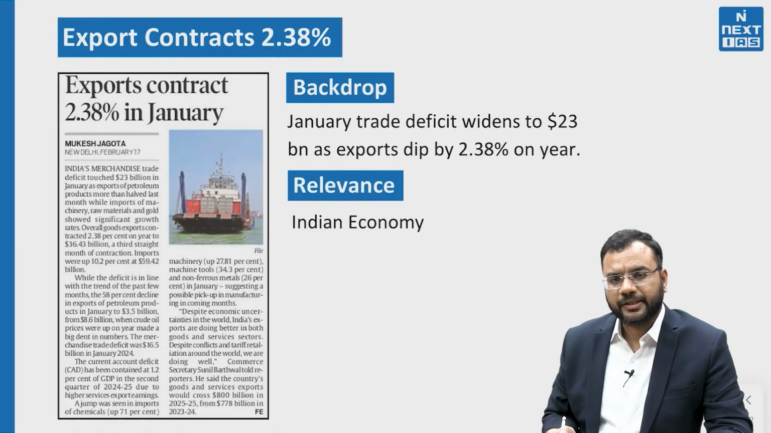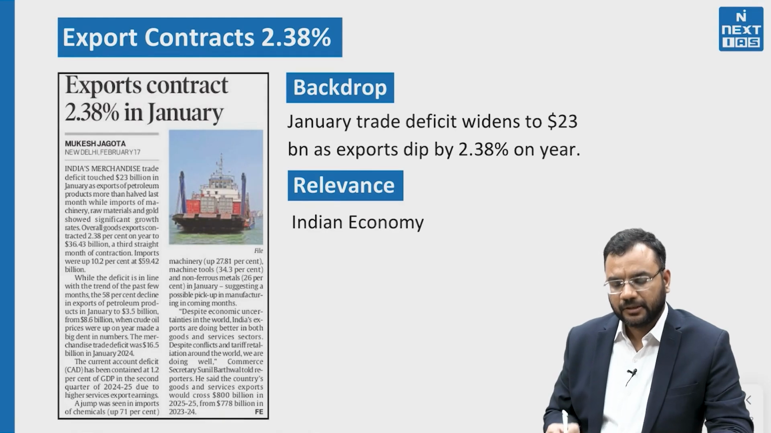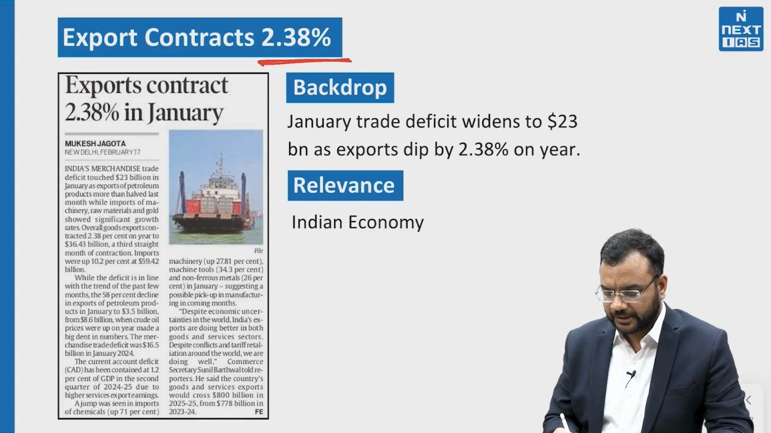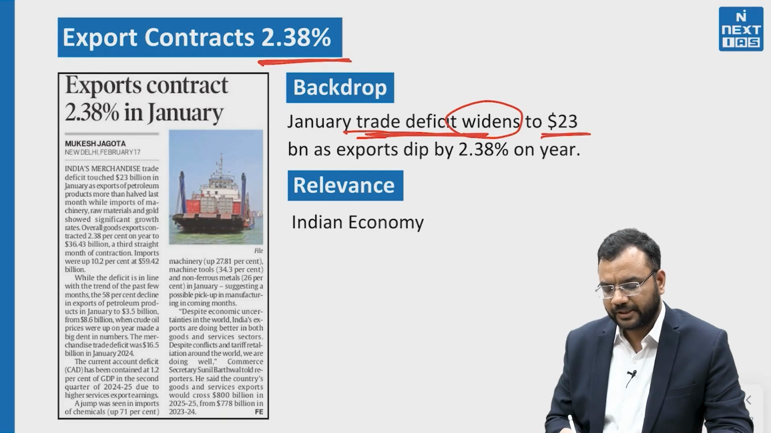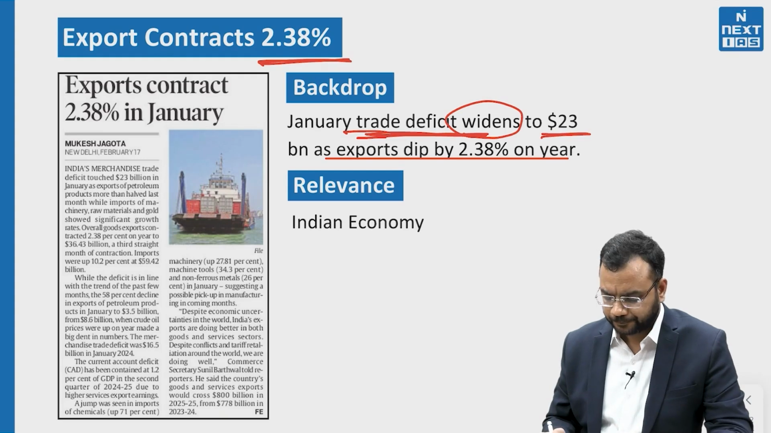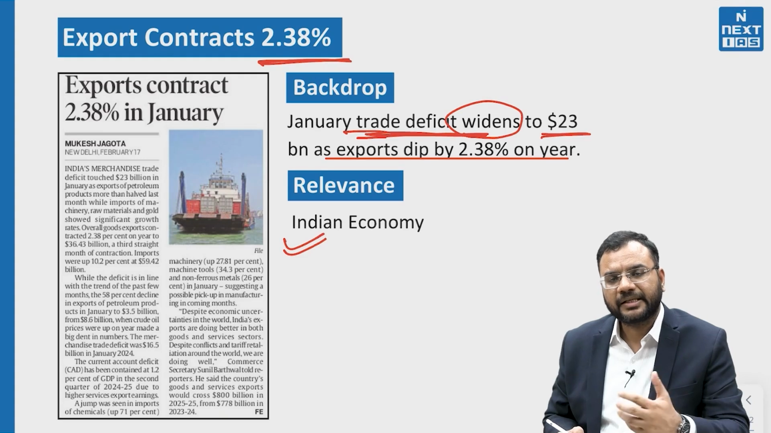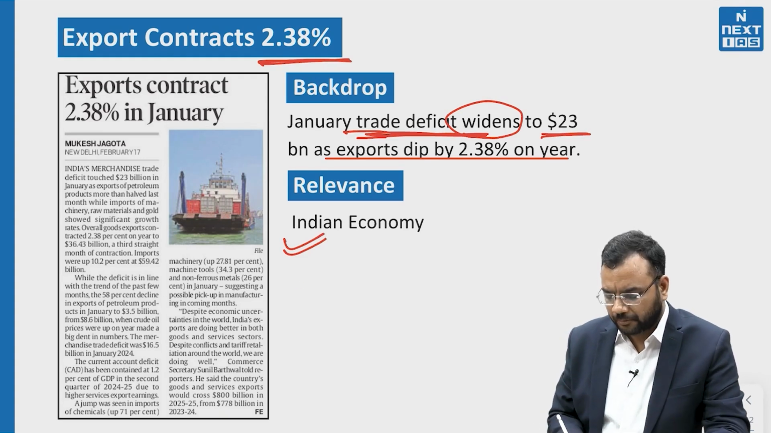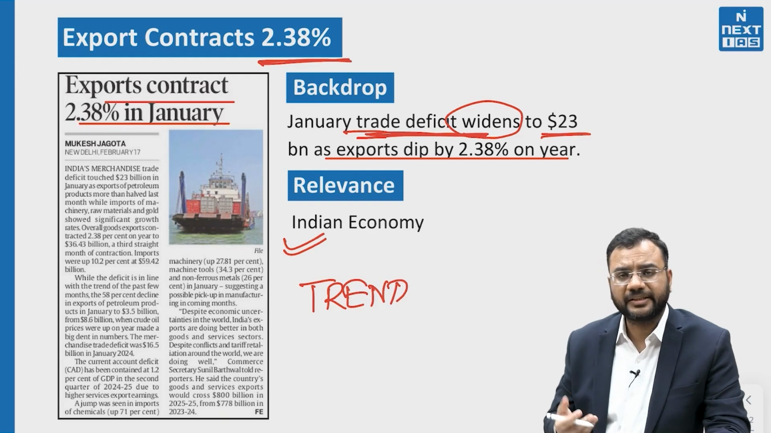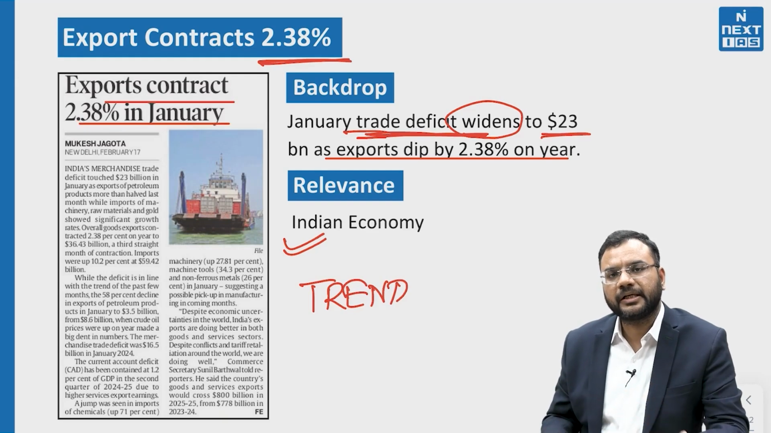Now there is another article regarding export contraction of 2.38%. The backdrop of this article is that in January, the trade deficit widened to $23 billion and exports dipped by 2.38% year on year on a monthly basis. What is the relevance of this topic? It can be asked in the Indian economy section in the form of the trend itself. The heading of the article is "Exports contract 2.38% in January". This article has been covered in both The Hindu and Indian Express newspapers.